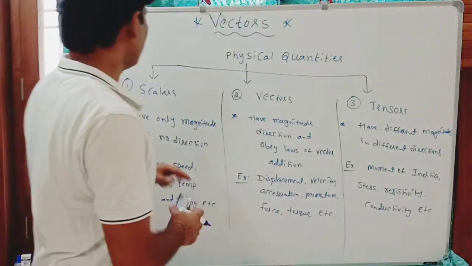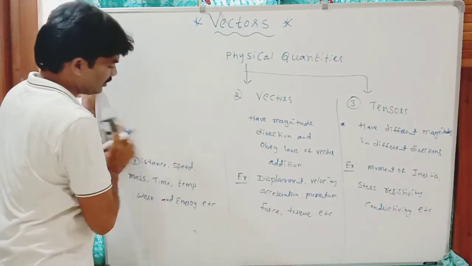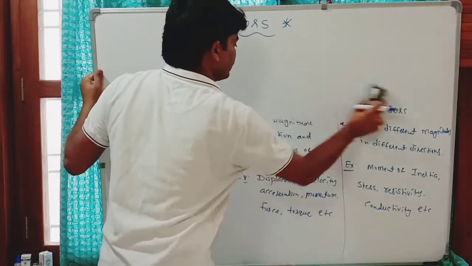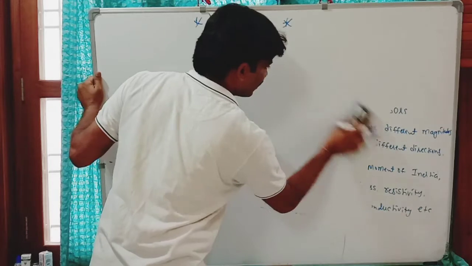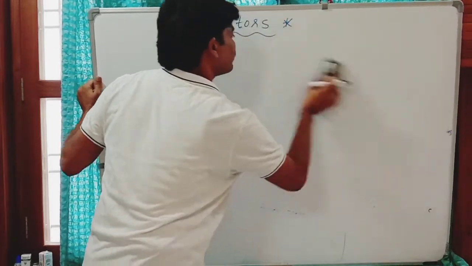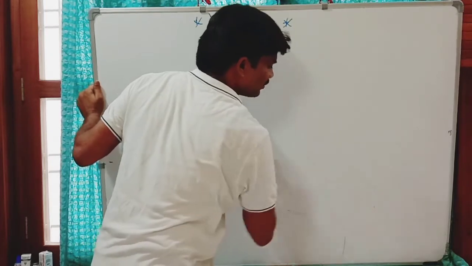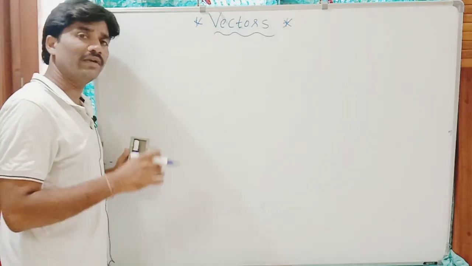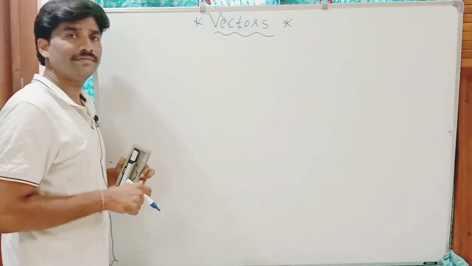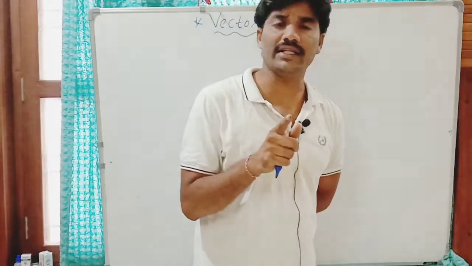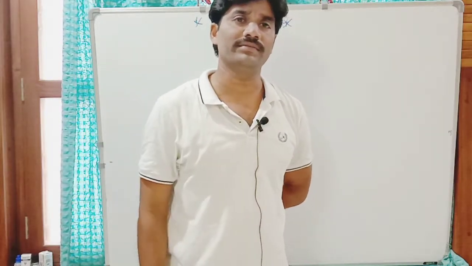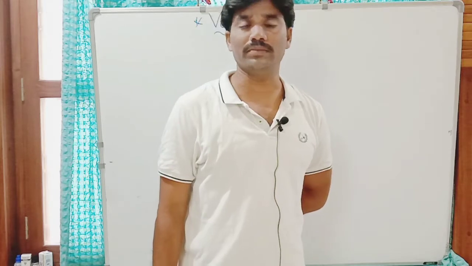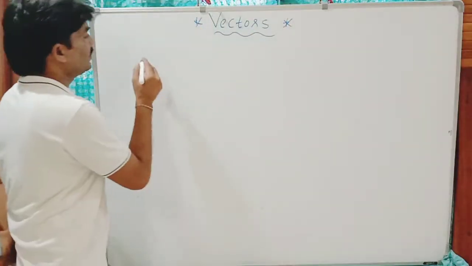Clear? But some physical quantities can have direction but do not obey laws of vector addition. Those are called scalars. Having direction is not enough to have a vector. That physical quantity should obey laws of vector addition. Then only can we say that the physical quantity is a vector. So having magnitude and direction is not enough. In addition, the physical quantity should obey laws of vector addition. You should remember that.